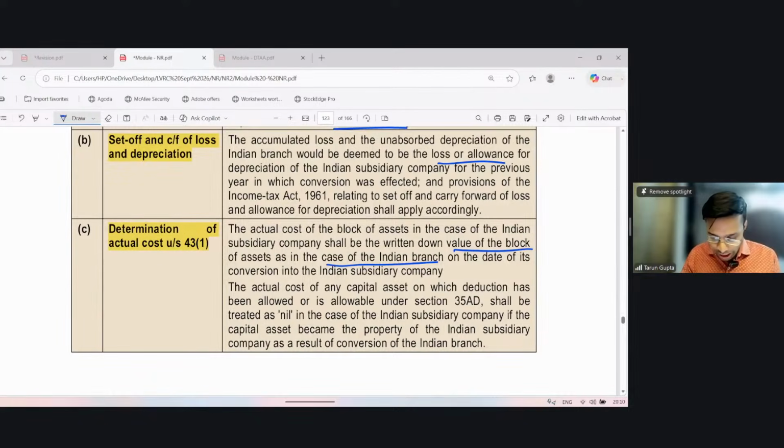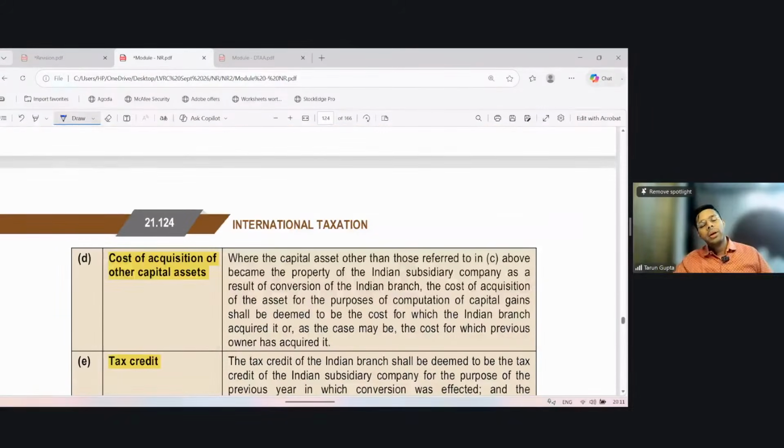The actual cost of any capital asset on which deduction has been allowed under Section 35AD or is allowable under Section 35AD, such actual cost shall be taken to be nil in case of the Indian subsidiary company, if the capital asset became the property of the Indian subsidiary company as a result of conversion of the Indian branch. So if there is any asset in respect of which there is a Section 35AD deduction, then the actual cost of such asset shall be taken to be nil.